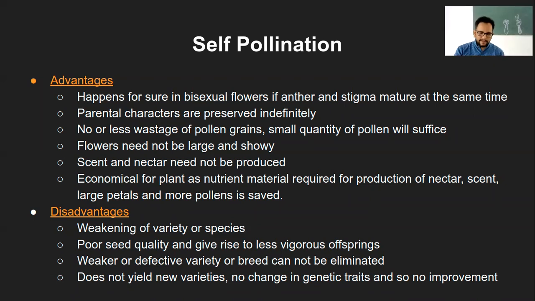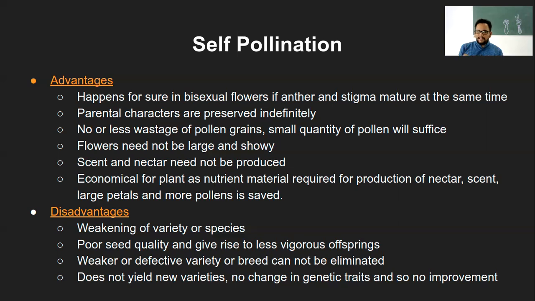Okay, so what happens is, we know if it is self-pollination, that means the anthers and stigma are of the same flower. The ovules are also of the same flower. So whenever the next generation is produced, the seed is produced after the pollen from the anther passes through the stigma and fertilization happens. It will produce the next generation seed. These seeds, when you sow them, will have exactly the same characters as the parents. Now this is the indefinite transfer of parental characters.